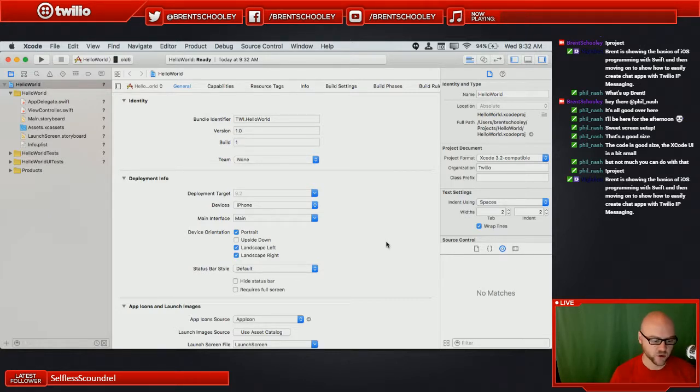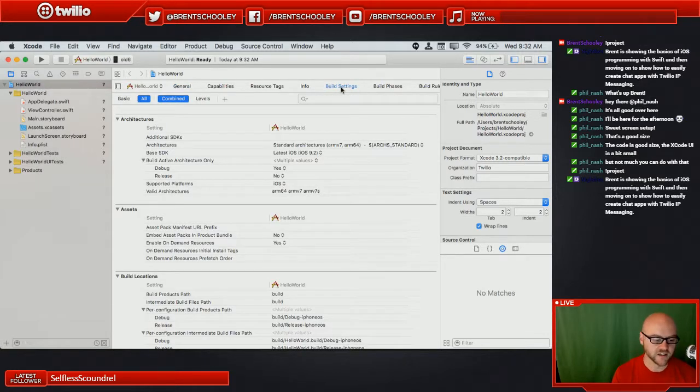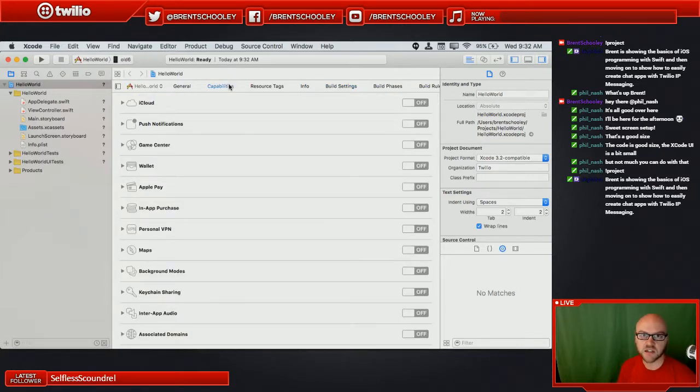You've got all of the build settings, all of the complicated build settings. Like I said, these aren't things you need to worry about. Things that you might worry about, depending on what type of application you are building, is the capabilities tab. This is where you can turn things like iCloud on. If you're going to build a CloudKit application, this would be the first thing that you would check. If you have push notifications, you'll want to turn that on.